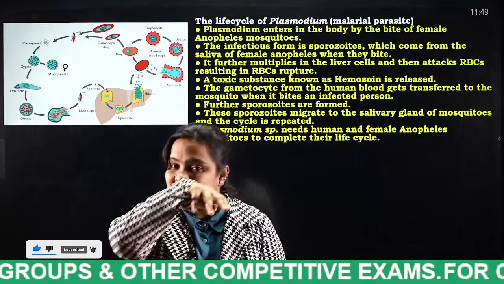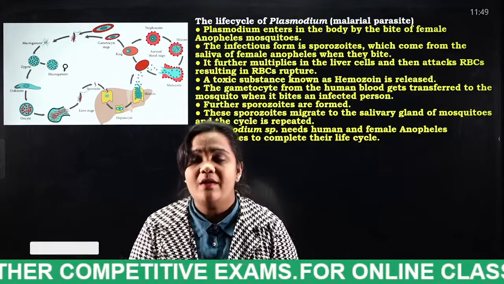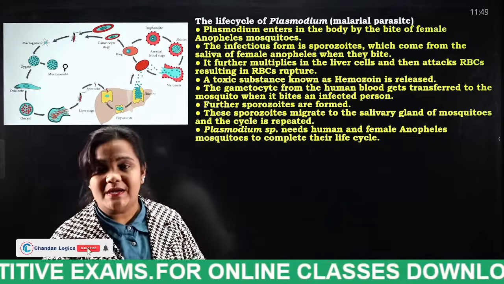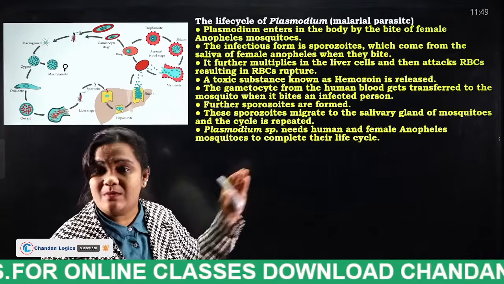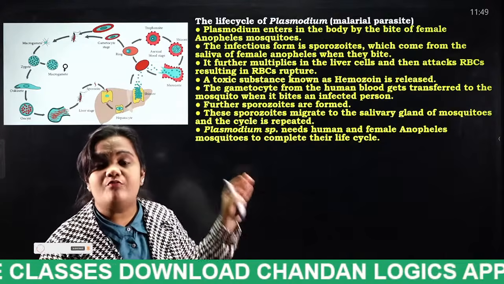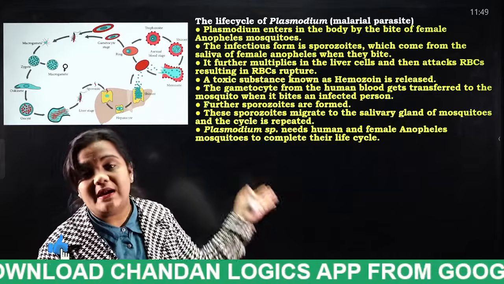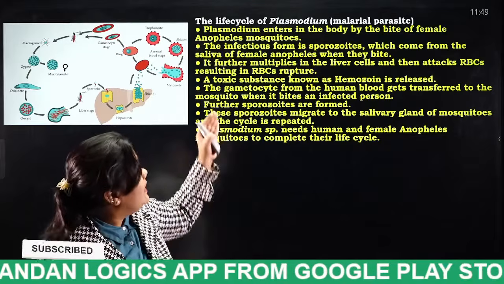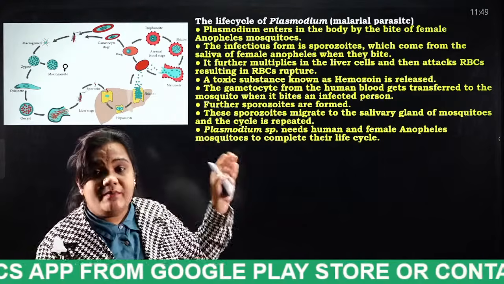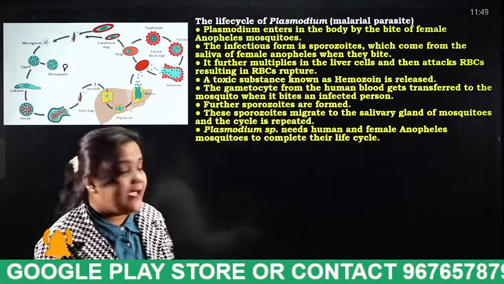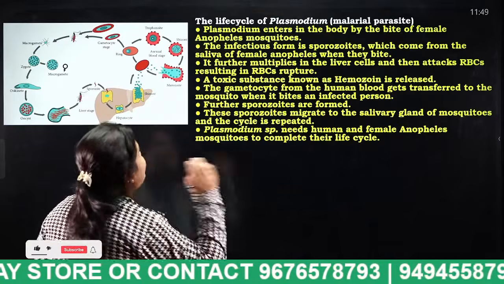If not, the person may even die. Okay, how is it spreading actually? Now we are going to discuss, very, very important, students, the life cycle of Plasmodium vivax, or the life cycle of Plasmodium. What is this? Plasmodium falciparum. Okay, the malarial parasite. So listen properly.